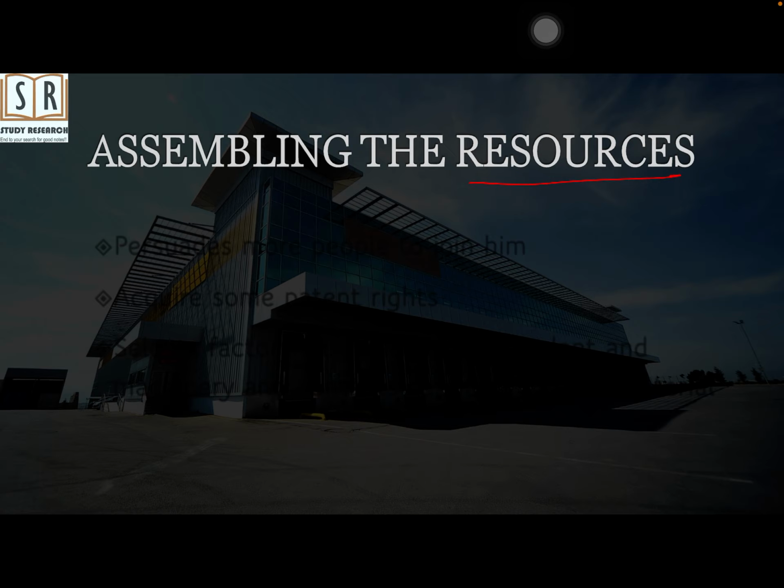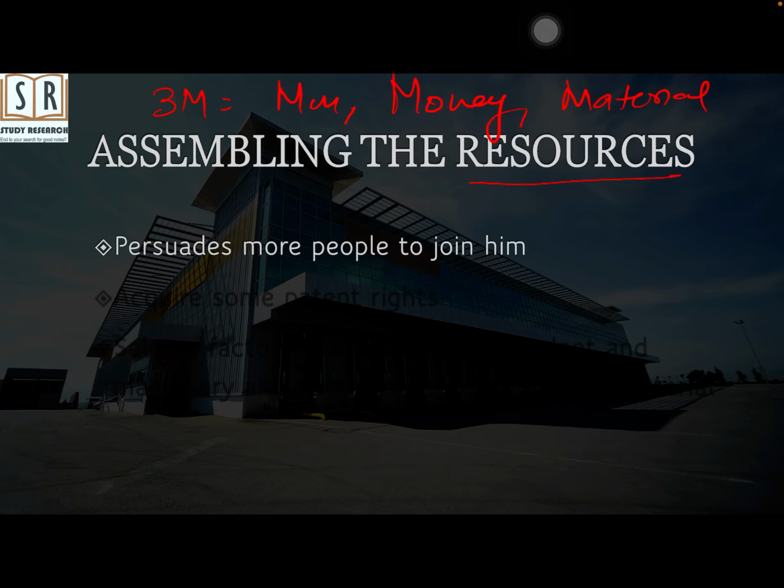Then assemble the resources. These resources include mainly 3M, that is men, money and material. So first of all, under this, the entrepreneur tries to persuade and encourage more and more people to join him in his venture. Why does he want to persuade more people? Because more people will bring more capital and the risk will be shared. Then he gets the patent right if he has invented something new. To keep or create his monopoly, he will like to take the patent right to get the full benefit of his innovation.